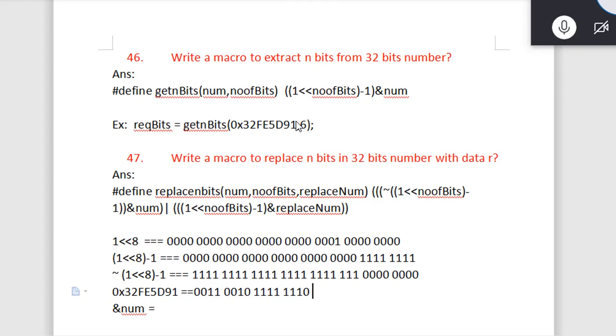It is FE, then 50101D, nine. These two numbers, once we AND them, then we'll get it.